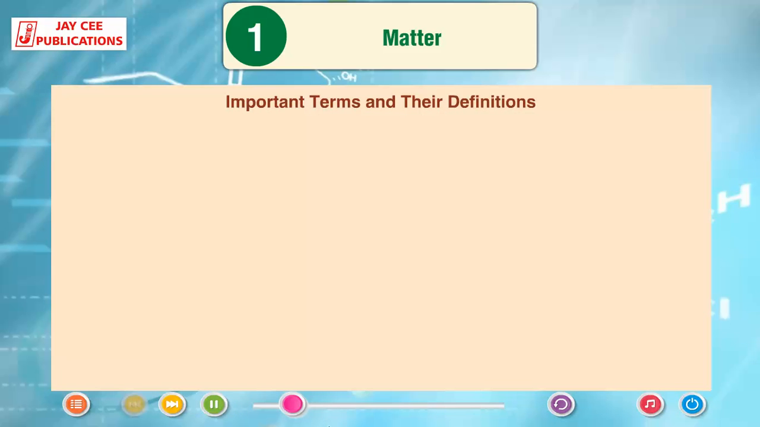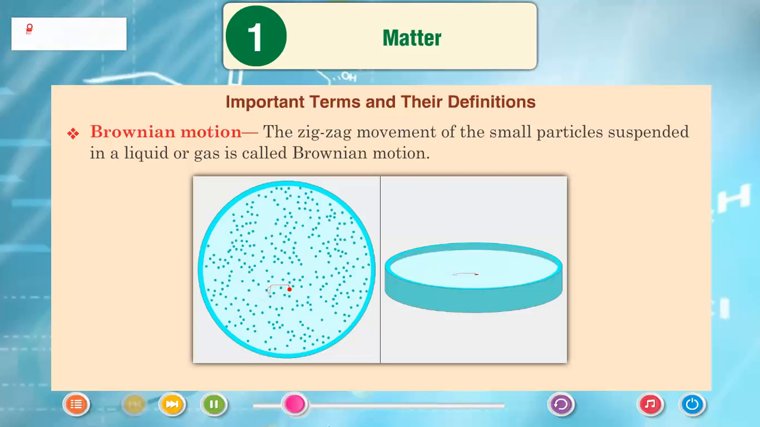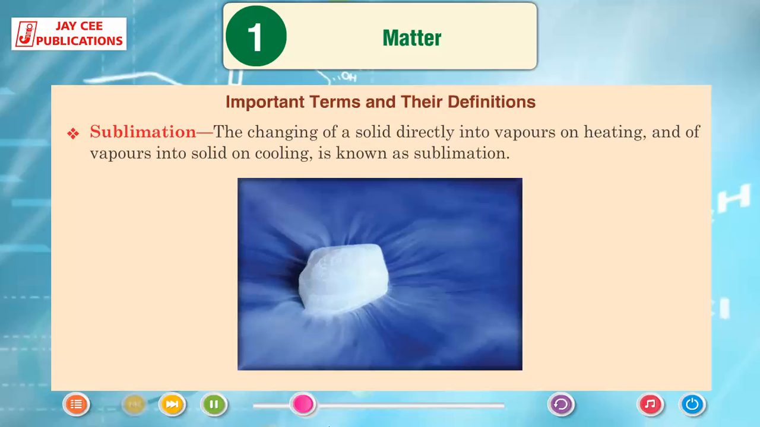Important terms and their definitions. Brownian motion: the zigzag movement of the small particles suspended in a liquid or gas is called Brownian motion. Diffusion: the spreading out and mixing of a substance with another substance due to the motion of its particles is called diffusion. Sublimation: the changing of a solid directly into vapors on heating and of vapors into solid on cooling is known as sublimation.